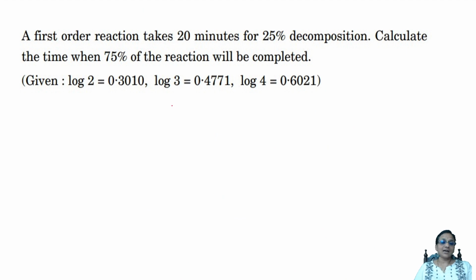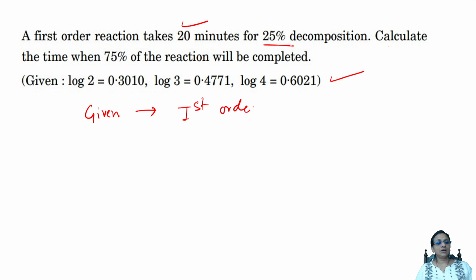As first order reaction takes 20 minutes for 25% completion, decomposition, calculate the time when 75% of the reaction will be completed. Oh, so it's a first order reaction, it seems. For completion of 25% decomposition, it's taking 20 minutes. So they're asking, calculate how much time would it be when 75% of the reaction has to be complete. Okay. So they have given me one question and log values are given. They've given me a clue. They said it is first order. Okay. So what should I find?